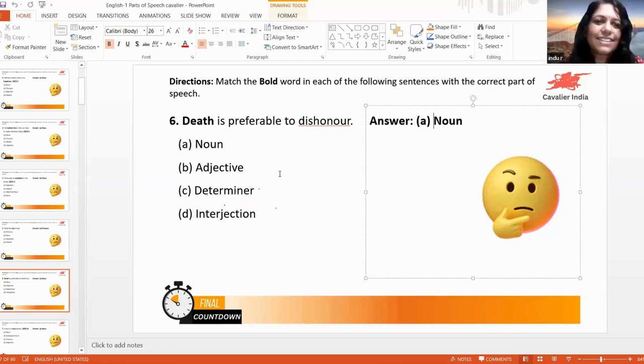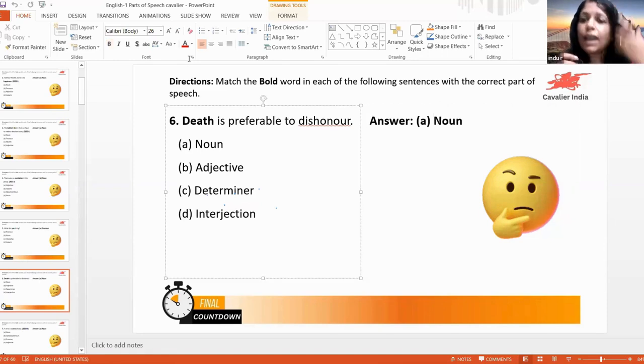Okay, so death. Preferable. What is preferable? Here is is a verb, right? So is is a to be form. Do you know which are the to be forms? Have you heard that?